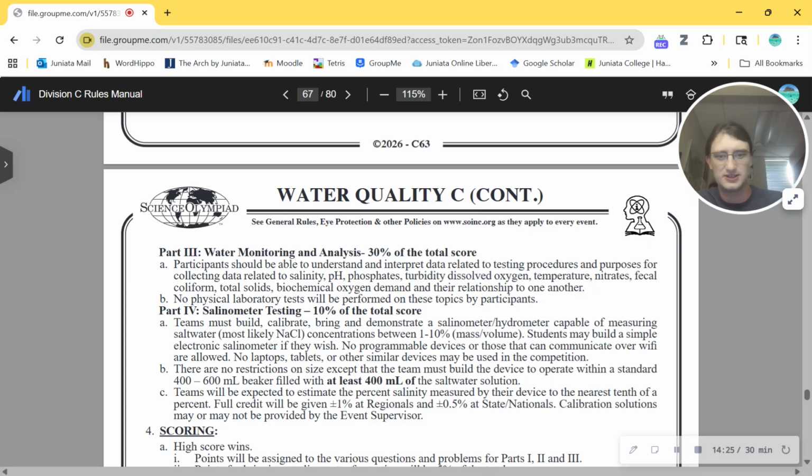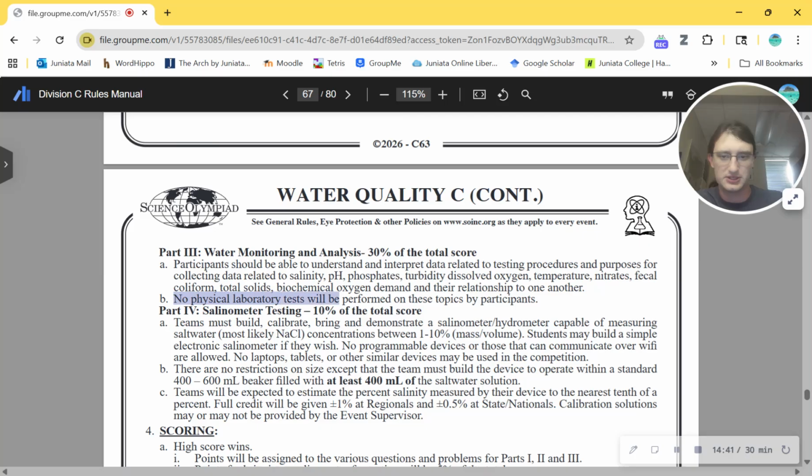Turbidity, dissolved oxygen isn't a thing. It's turbidity, then dissolved oxygen, temperature, in case anyone's confused by that. Temperature, nitrates, fecal coliform, total solids, biochemical oxygen demand, and their relationship to one another. Love it. Okay, so here we go.